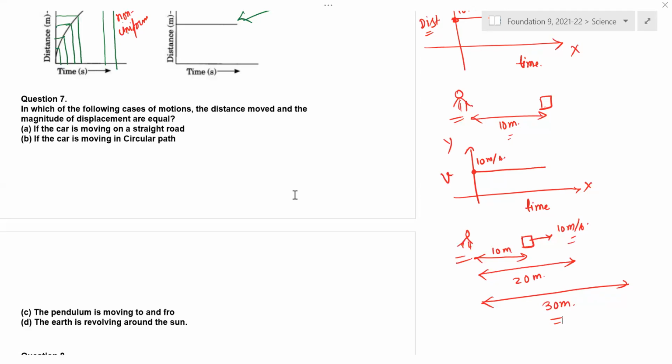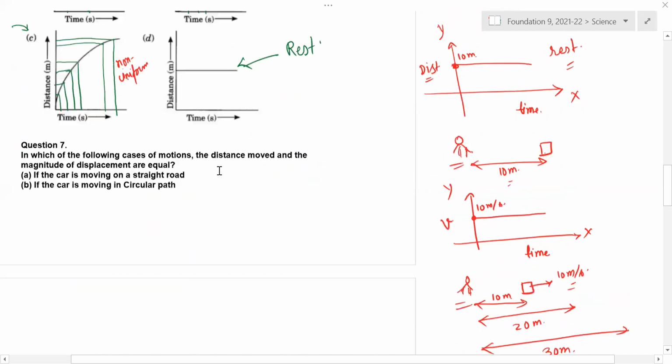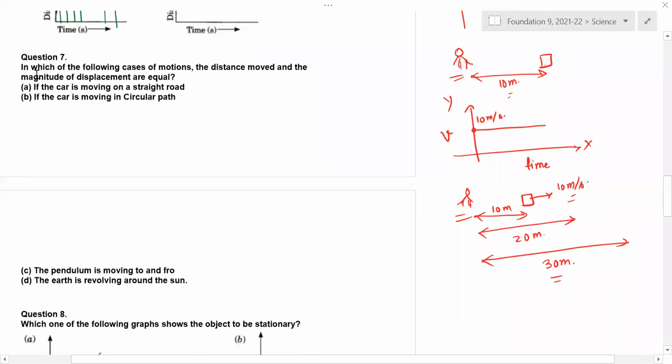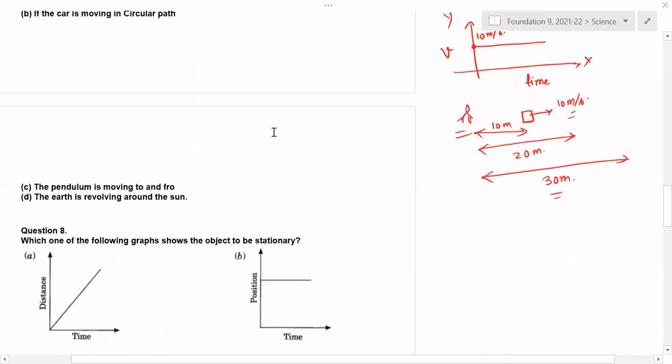Okay. Question number 7. Anyone is having doubt further? No, sir. Okay. Question number 7. In which of the following cases of motion, the distance moved and the magnitude of displacement are equal? So distance and displacement both are equal, it is telling.